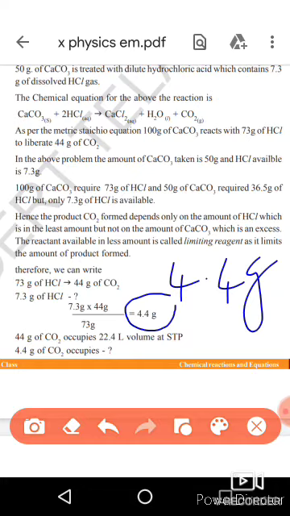We know that 73 grams of HCl forms 44 grams of CO2. If you take only 7.3, which is divided by 10, you get 4.4 grams of CO2.